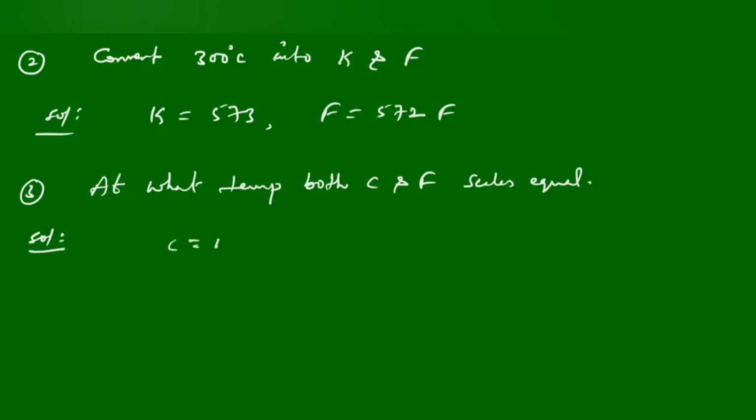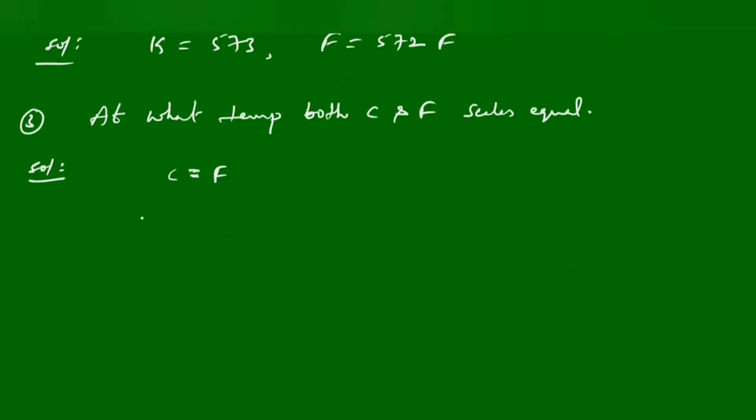Here C equal to F. We have the relation C by 100 is equal to F minus 32 by 180. In place of C or in place of F, you substitute that one.